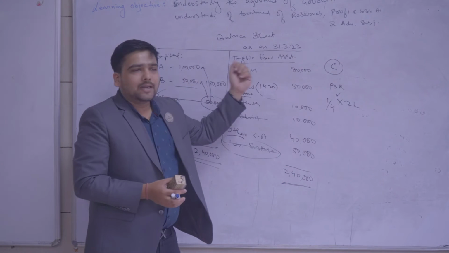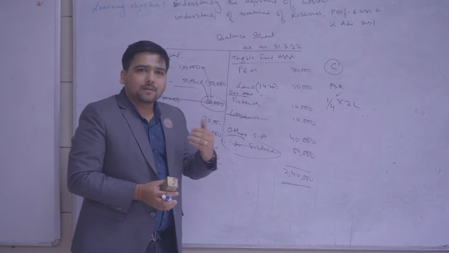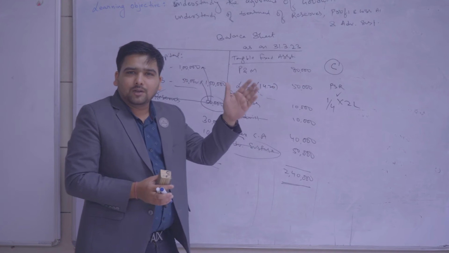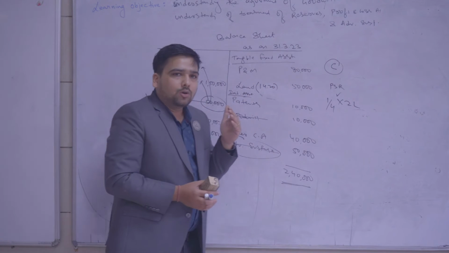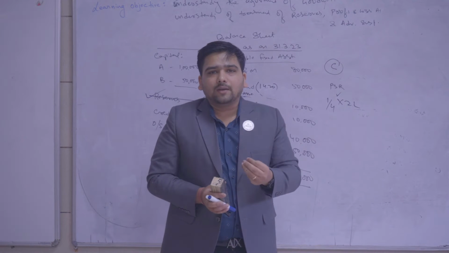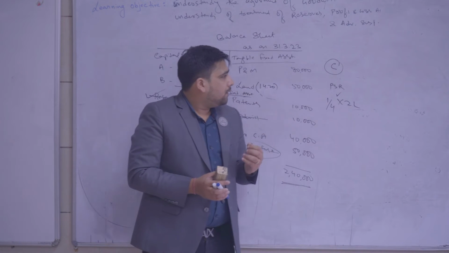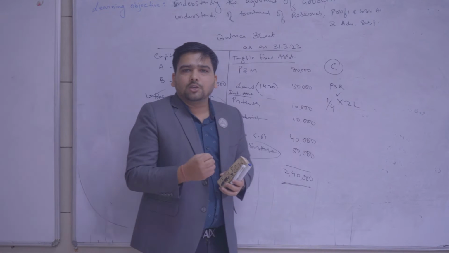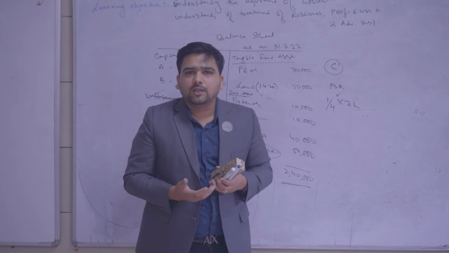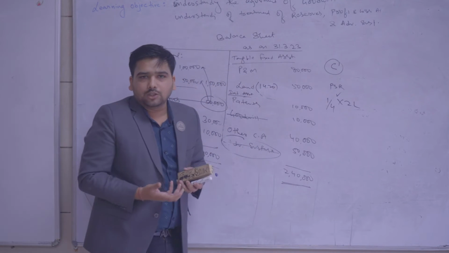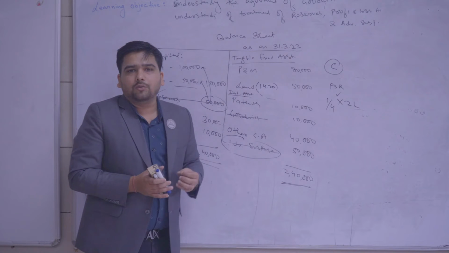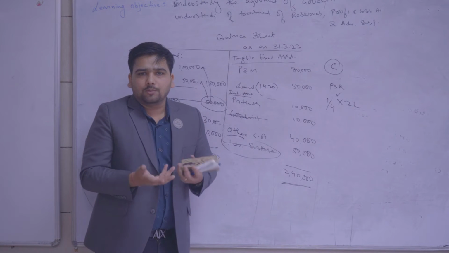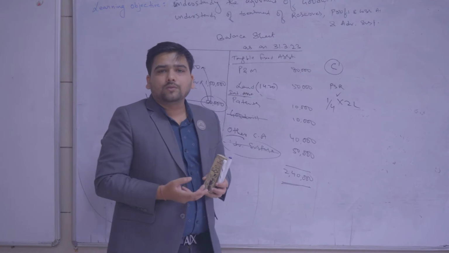Similarly, say plant and machinery is at 80,000, but this value is after depreciating the asset. Say the market value of this plant and machinery is 50,000. Without adjusting the values, we are admitting a new partner. After admission, the partners want to change the machinery. They want to purchase a new technology machine. Now they want to sell this machine for rupees 50,000 because that is the market value. There will be a loss of 30,000.